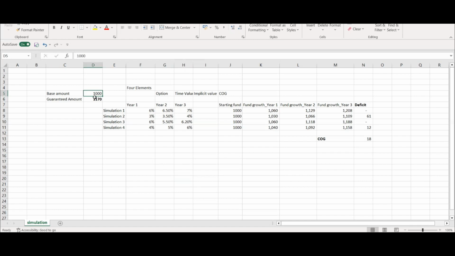Whatever the market might go to, the market might crash 50%. Right now there are coronavirus cases rising and the Nifty is crashing, so the market can go down anytime, and the insurer is bearing that risk, that if the market goes down, the insurer still has to pay that 1170.